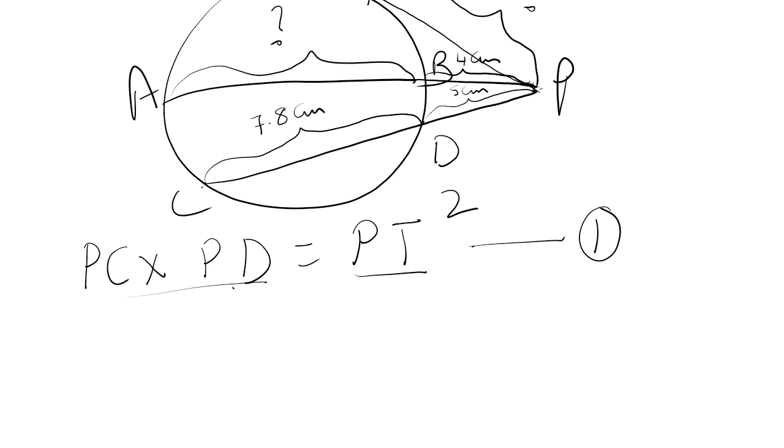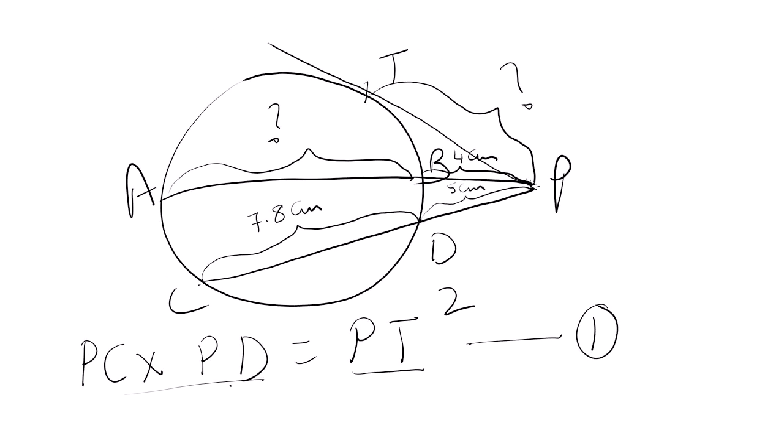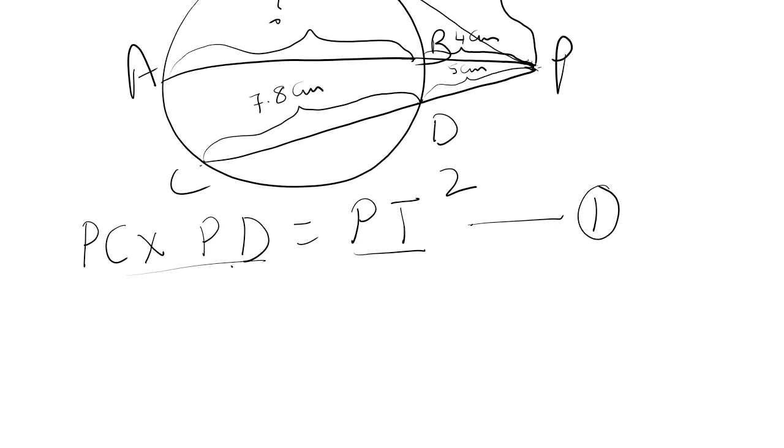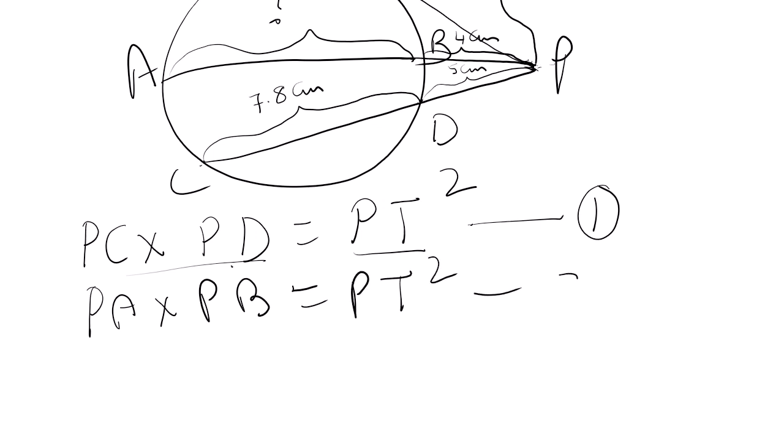Now AB is also the diameter, but diameter is also a chord. So this AB diameter and the tangent PT are intersecting again at P. So the product of the segments PA into PB is equal to PT square. This is equation 2. Both have the same reason.